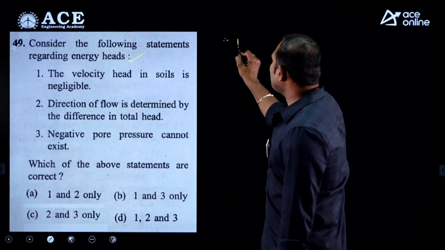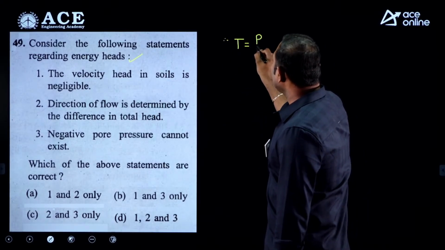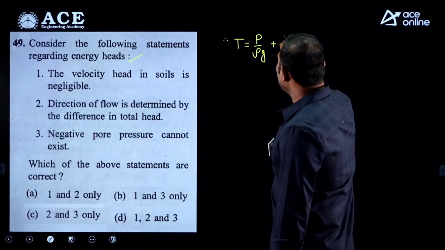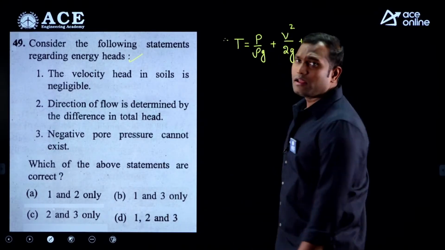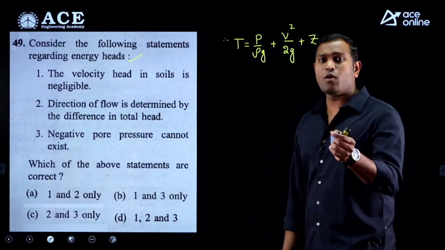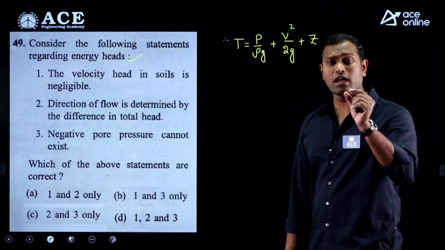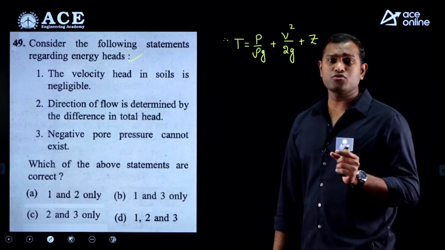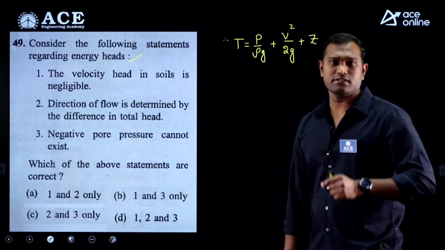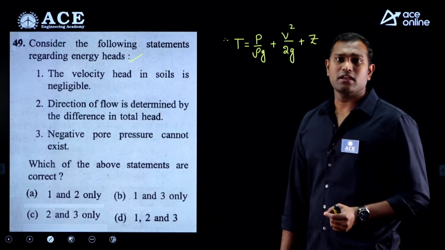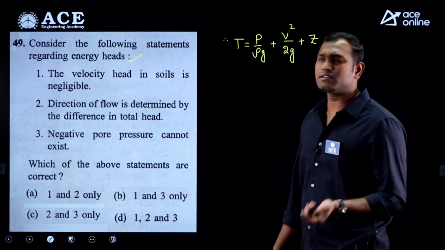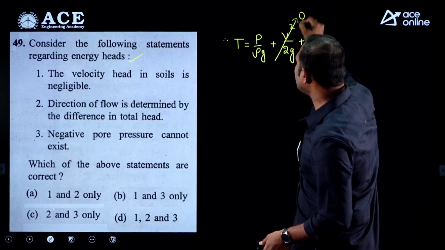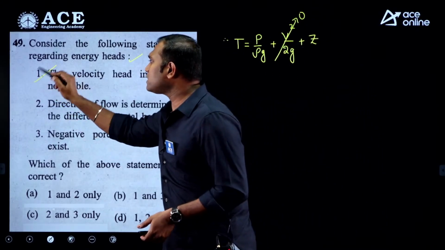You know that as per Bernoulli, the total head is nothing but pressure head plus velocity head plus datum head. But in the case of soils, as water flows through the void spaces or pores, usually the velocity of the flow is very, very less. When the velocity is less, then the square of the velocity divided by 2 times gravity is much lesser. So simply we neglect the velocity head. Yes, statement number 1 is correct.